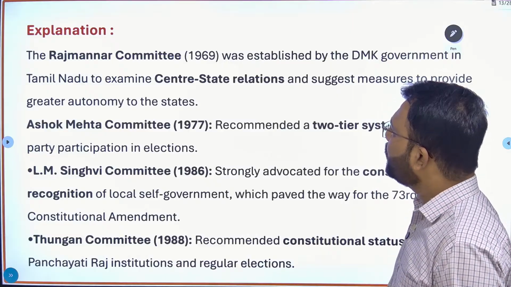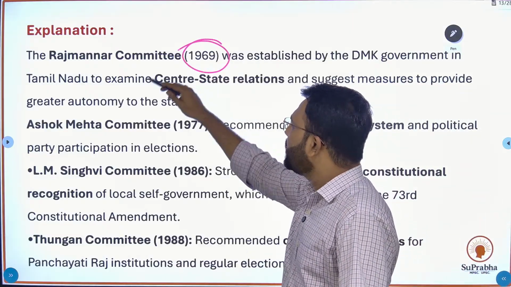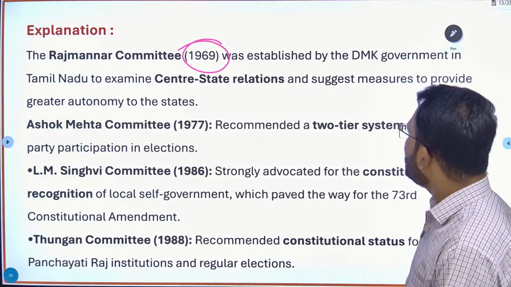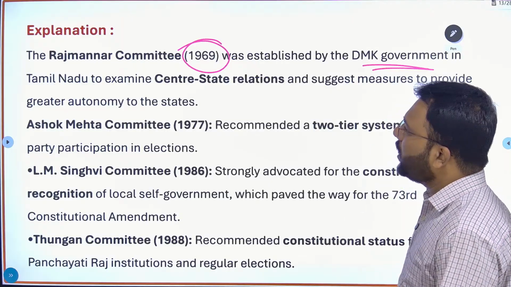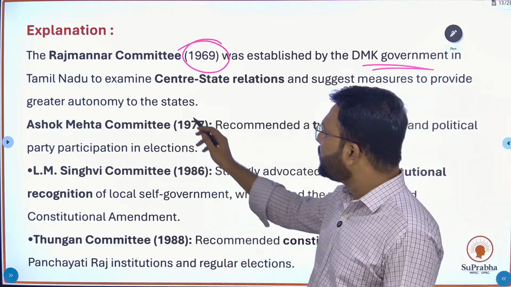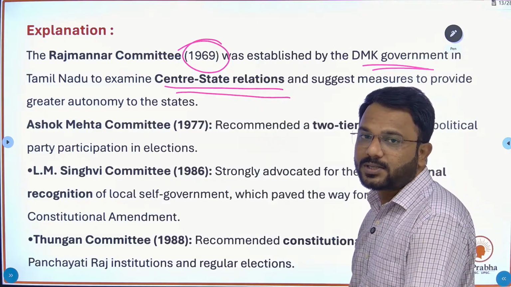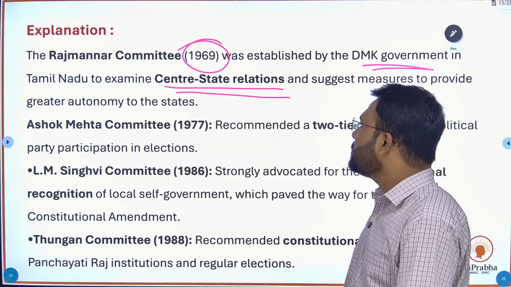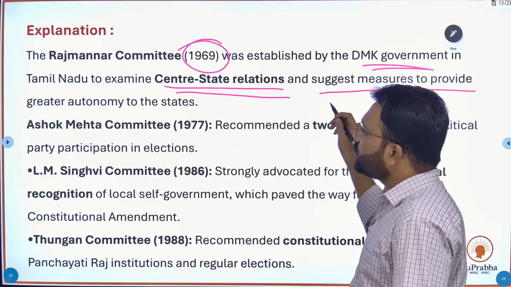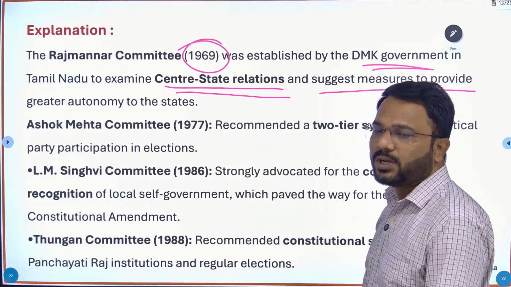Because the Rajamannar Committee, formed in 1969 by the DMK government in Tamil Nadu, was established to examine center-state relations and not Panchayat Raj institutions, and suggested measures to provide greater autonomy to the state.